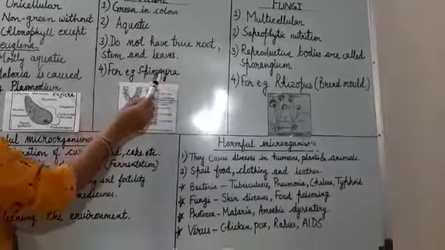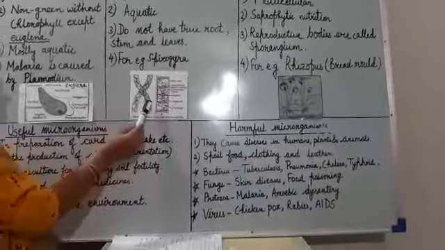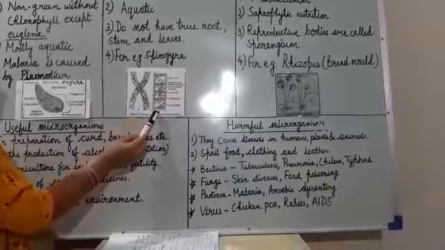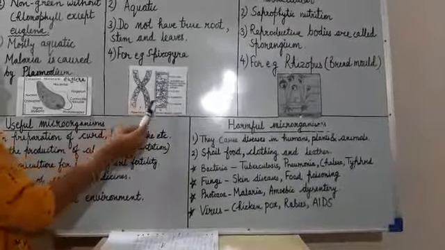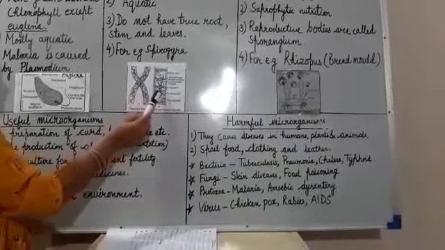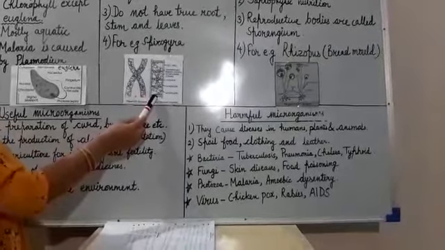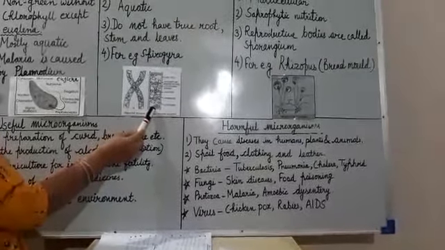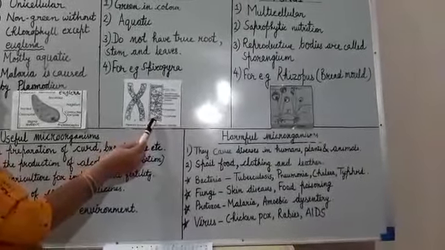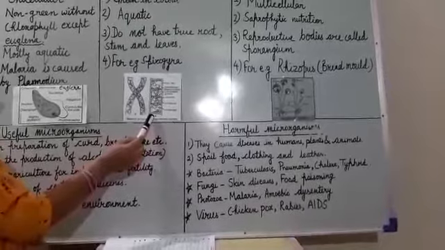Next example is Spirogyra. You can see the figure of Spirogyra. Spirogyra is a multicellular algae having a long filamentous ribbon-like body. They have chloroplast, due to which they can perform the process of photosynthesis. Some algae have a single cell, example is Chlamydomonas, and some are multicellular, example is Spirogyra.